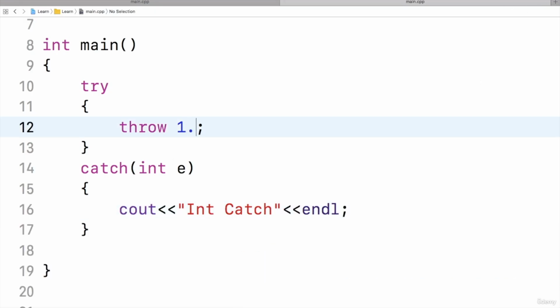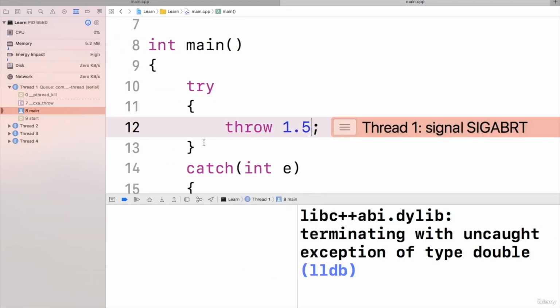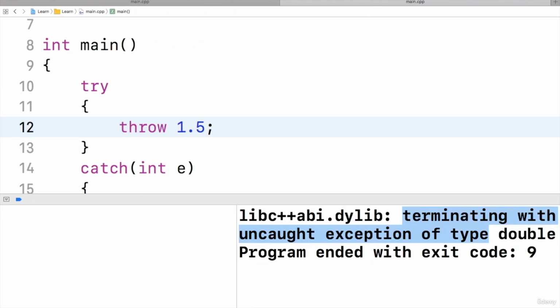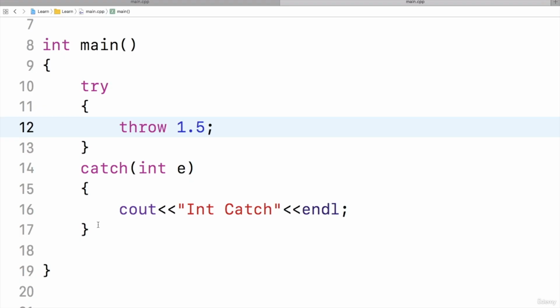If I throw 1.5, let us see what happens. If I run, then it causes an error. The reason is there is no catch block for this one, and you can read a message here that's terminating with uncaught exception of type double. We are throwing a double, but there is no catch block available for handling that double. Then how is it possible that I can catch double also?